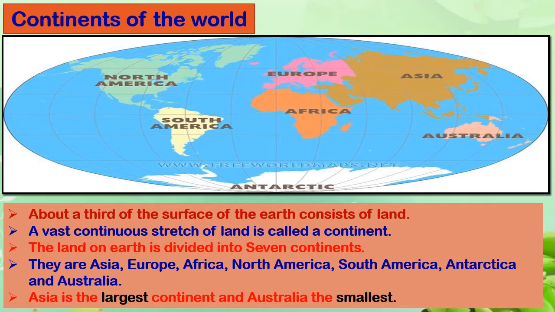For example, Asia, Europe, Africa, South America, North America, Antarctica, and the last one is Australia. Asia is the largest continent and Australia is the smallest continent in the world.